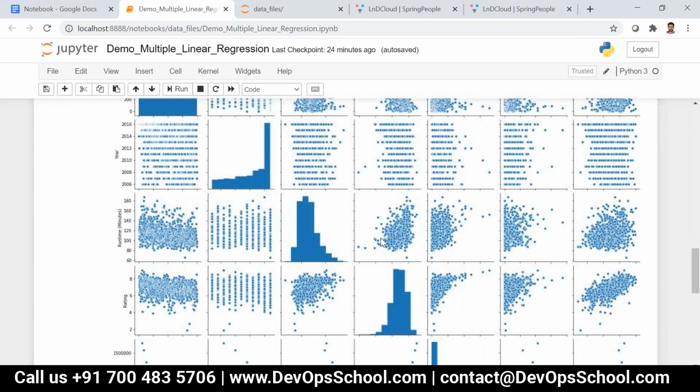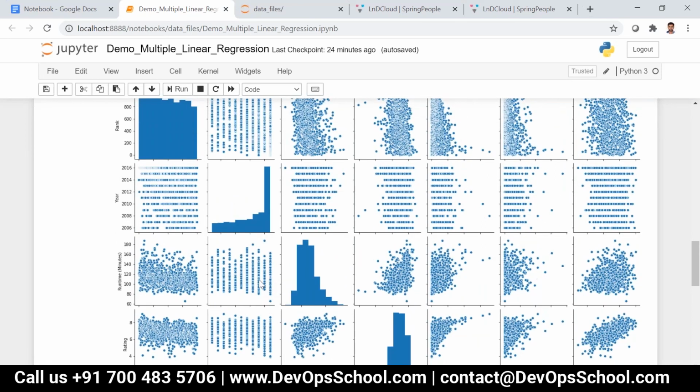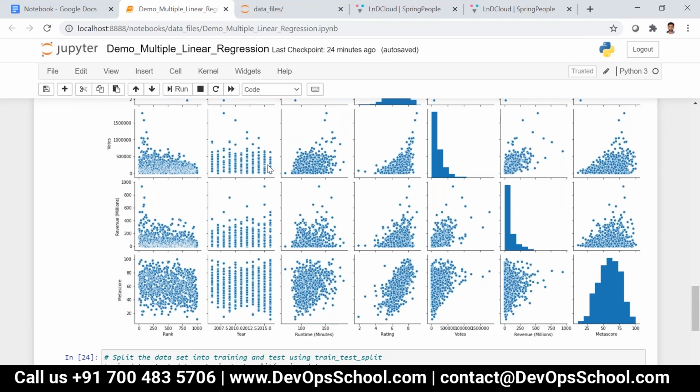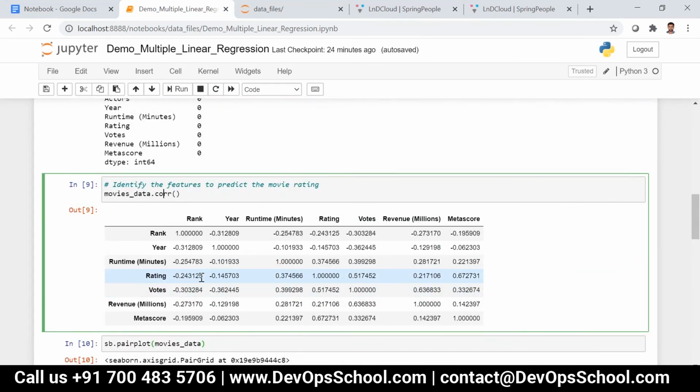Okay, see here, if you see this rating versus metascore, you can see something in linear fashion. And then if you see rating versus year, this is not in linear fashion at all. If you just see rating versus year, it's in negative correlation. So we can trust this, no problem at all.